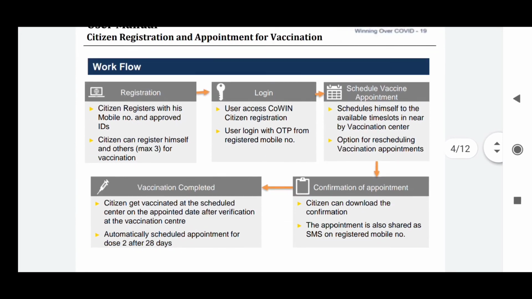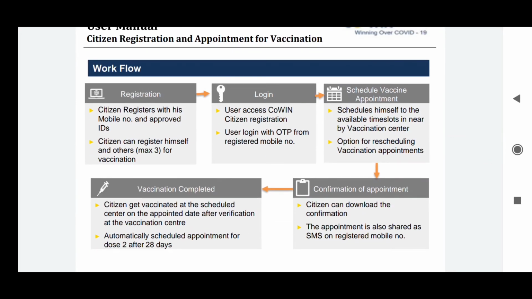And coming to the flow of the process, first of all, registration. You need to register with your registered mobile number, and you will get an OTP, and a citizen can register himself, and you can register up to 3 other members along with you. And it is clearly stated that this is only for people above 60 years of age and for people above 45 years with comorbidities.